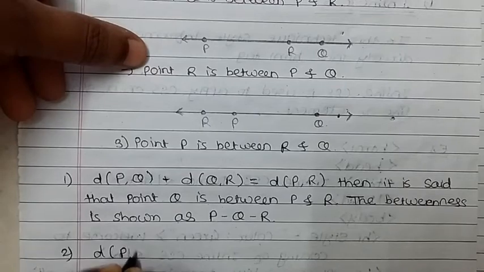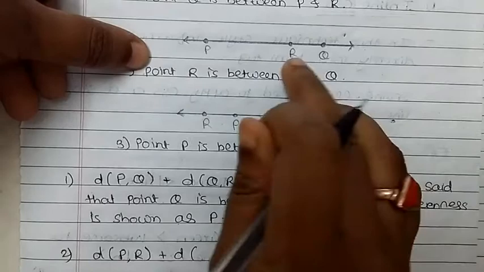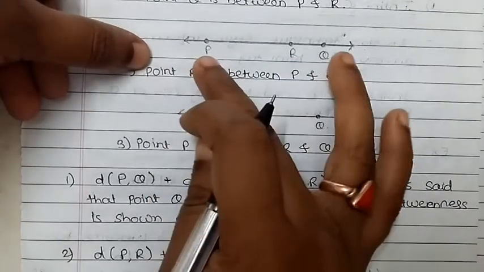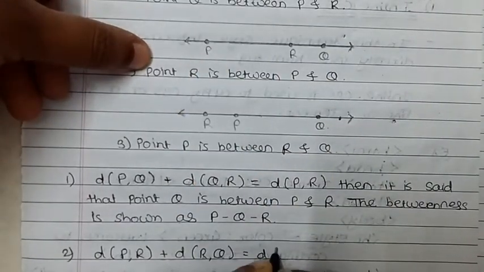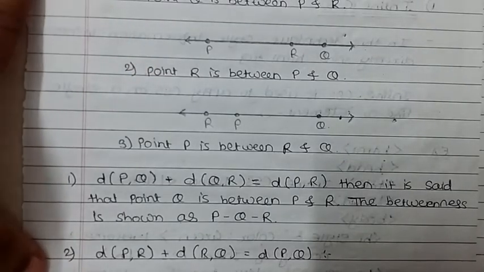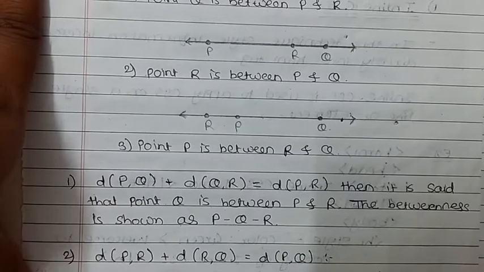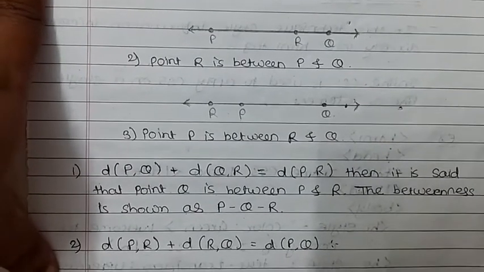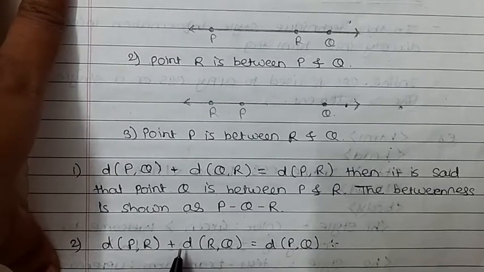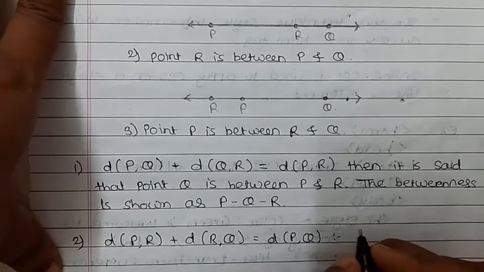Distance between P, R plus distance between R, Q is equal to distance between P and Q. Then we can say that the point R is between P and Q, and the betweenness is shown as P-R-Q.